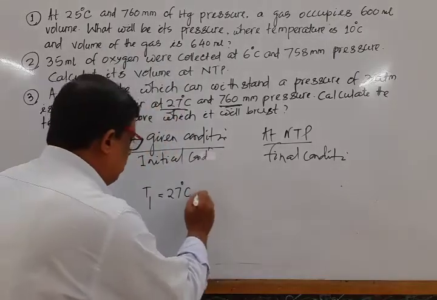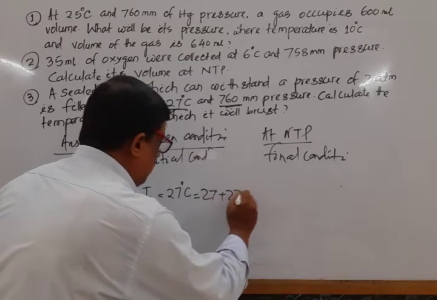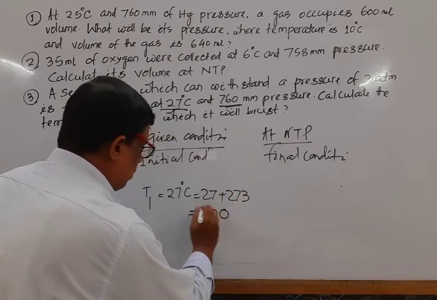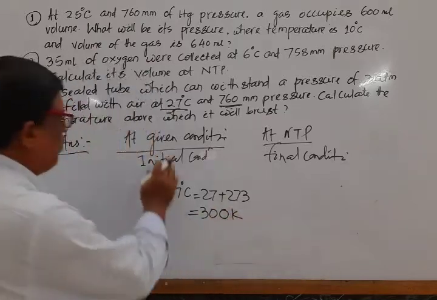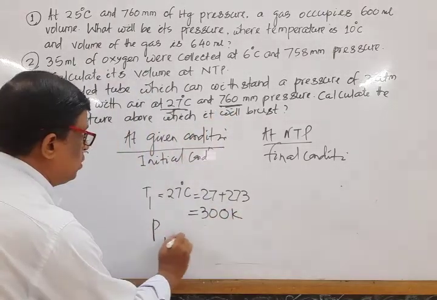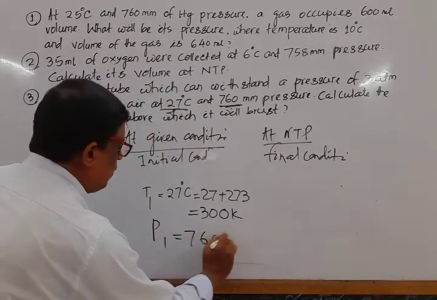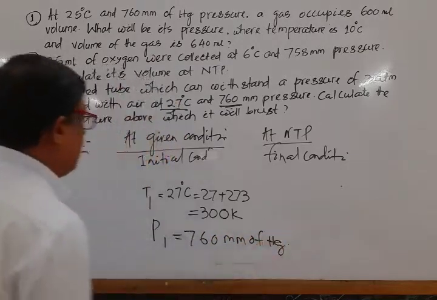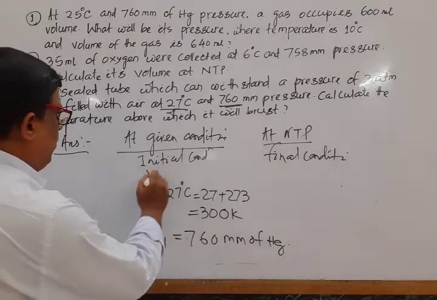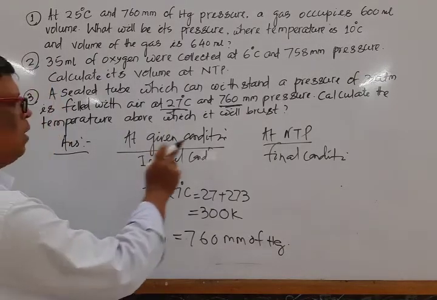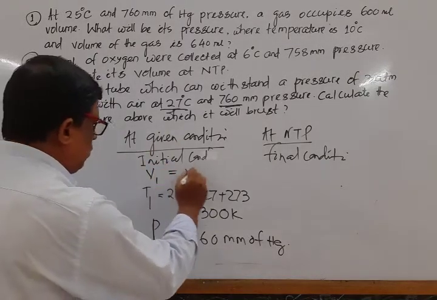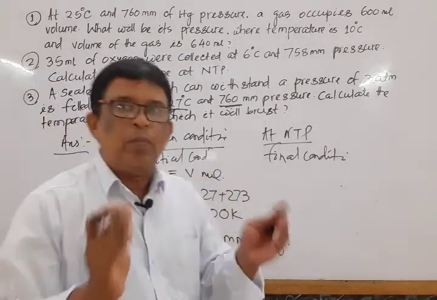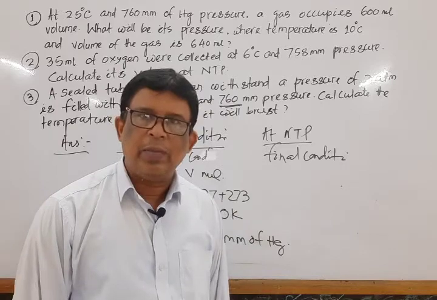So 27 plus 273 is equal to 300 Kelvin. P1 is equal to 760 millimeter of mercury, and V1, let it be V mL, not mentioned. So suppose the volume of the cylinder is V mL.